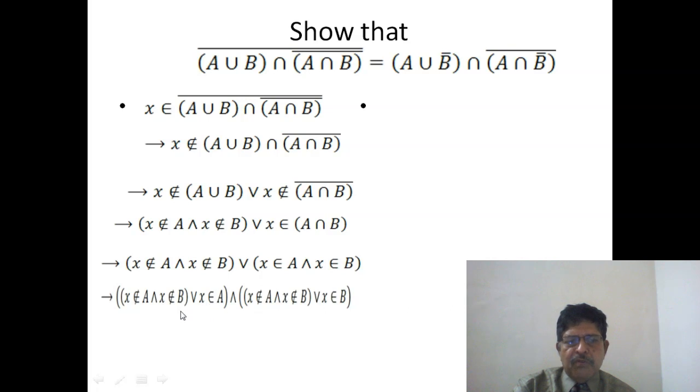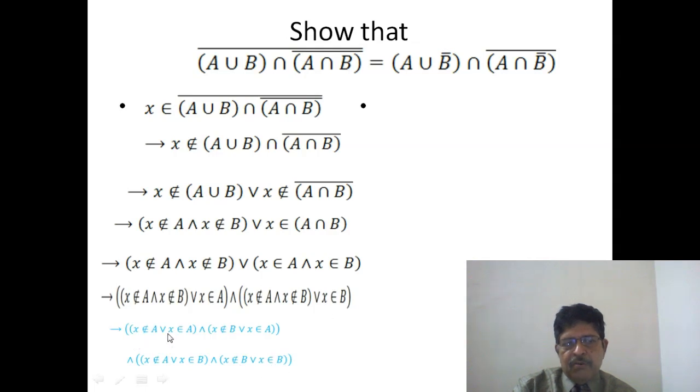So we distribute this X belongs to A on both of these. We get X does not belong to A, or X belongs to A, and X does not belong to B, or X belongs to A. And the same here: X does not belong to A, or X belongs to B, and X does not belong to B, or X belongs to B.